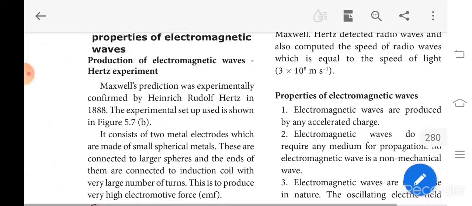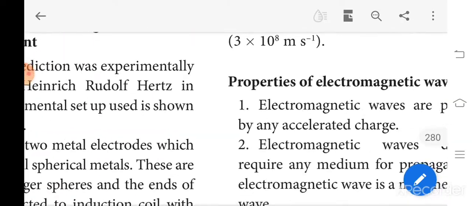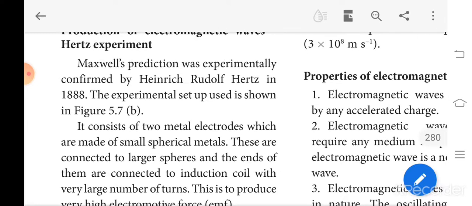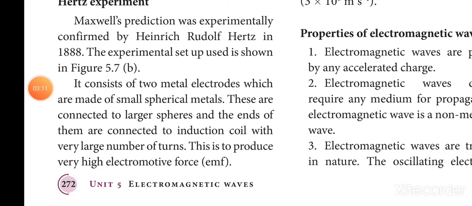The last year's edition provided the diagram very clearly, but in this edition it was not provided, so we can discuss it in our doubt clearing classes. Shall we discuss the structure and construction of Hertz's experiment?